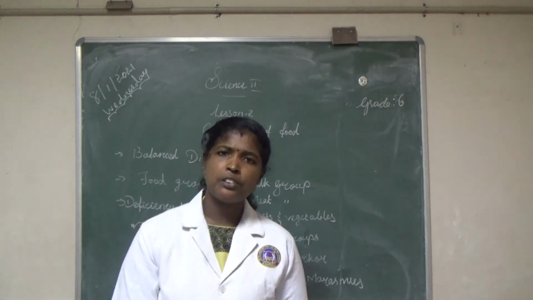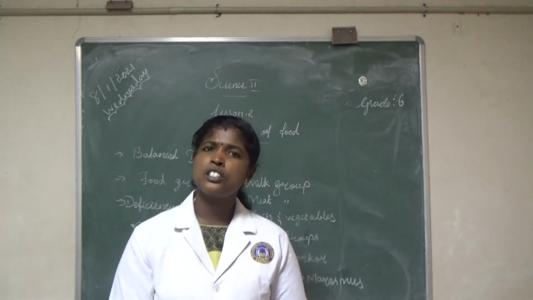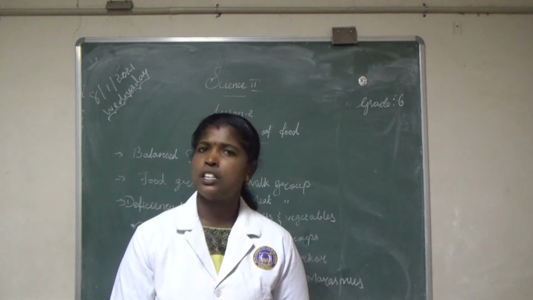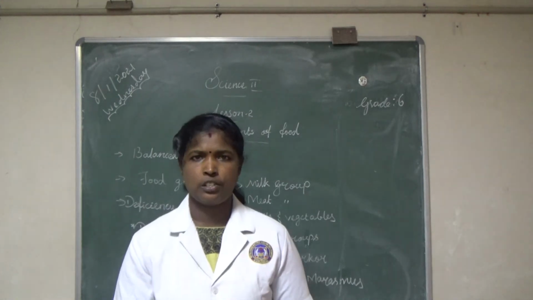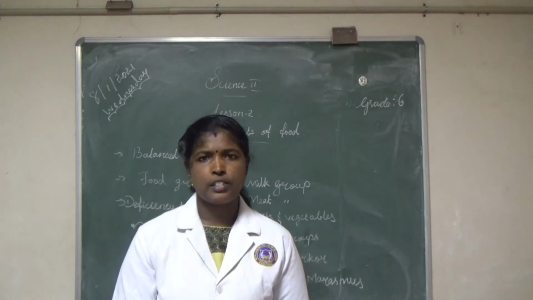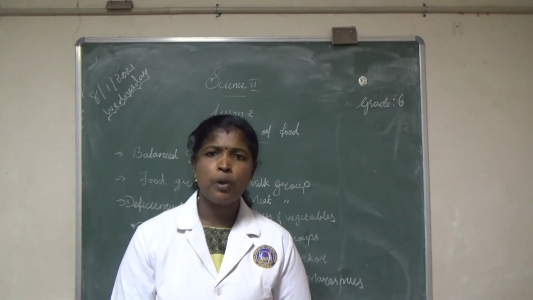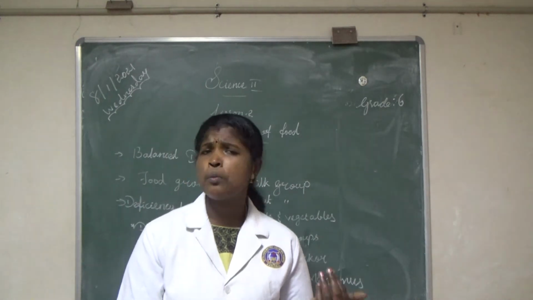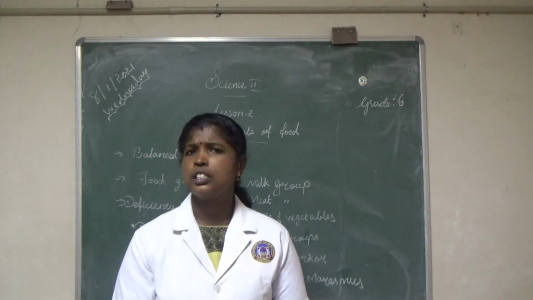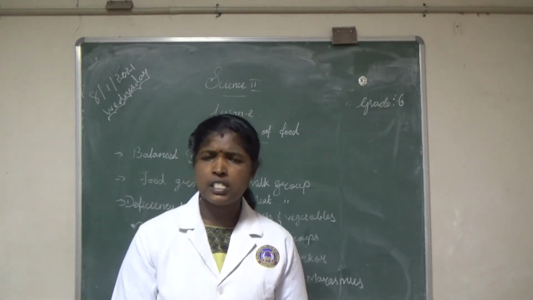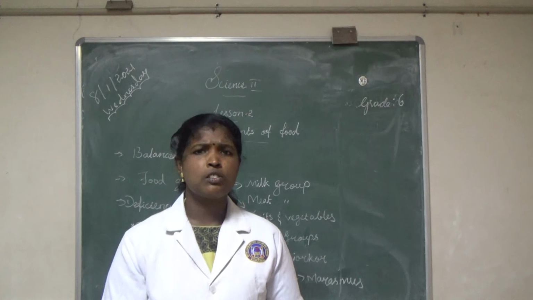Saturated fats are solid at room temperature. Unsaturated fats are liquid at room temperature. What are the types of carbohydrates? 2 types of carbohydrates. What are they? Simple carbohydrates and complex carbohydrates. What are examples of simple carbohydrate? Sugar. Complex carbohydrates: bread, potato. Yes, this is under the category of complex carbohydrates.